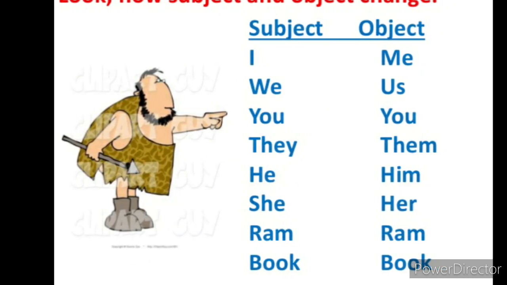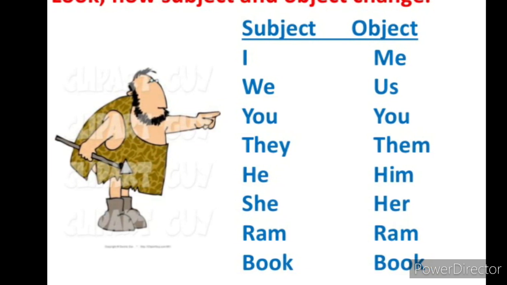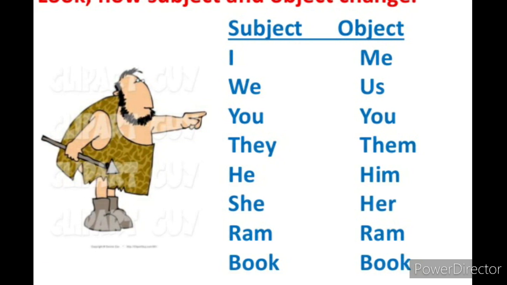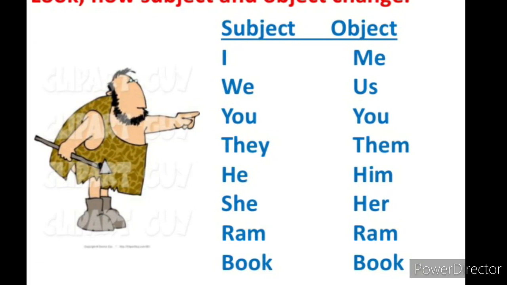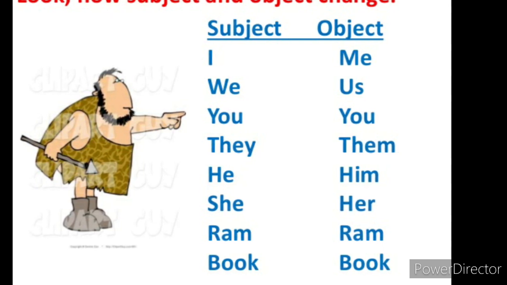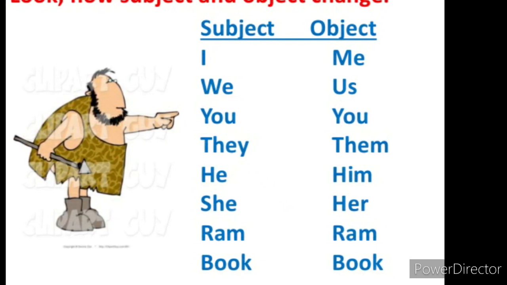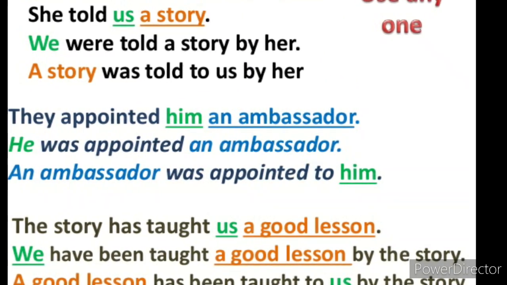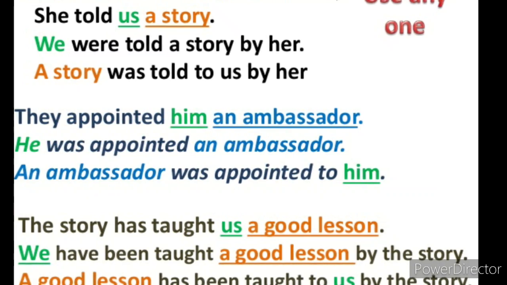I changes into me. We changes into us. You changes into you. They changes into them. He changes into him. She changes into her. Ram changes into Ram. Book changes into book.